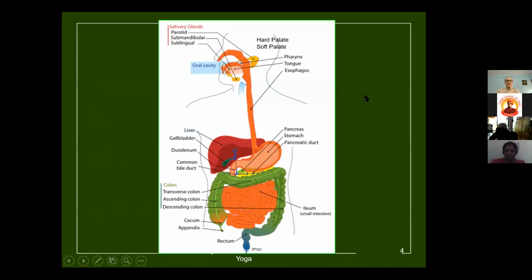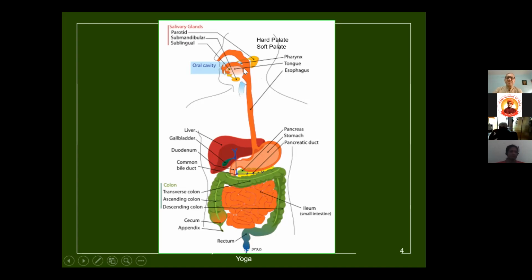This is the diagram of the system. Okay, I'm not able to see that. Anyway, this is a system which starts from the mouth and ends at the anus. I hope you are able to see this picture. If you are attending with a laptop, you can see it better than with a mobile phone. But we'll describe the structures. It starts with the oral cavity, or mouth. The oral cavity has the tongue and teeth.